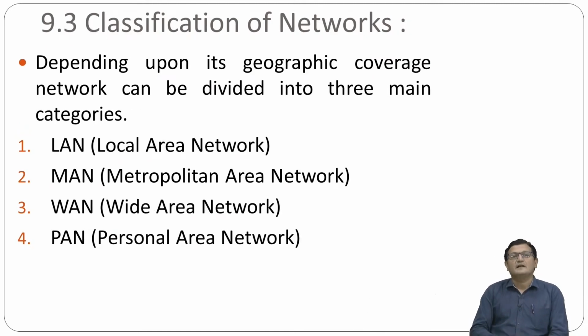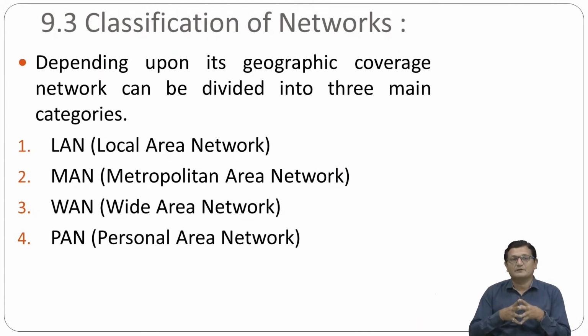Now, based on the geographical location, computer networks can be divided into 3 categories. The first category is LAN, which means local area network. Suppose there are several computers, for example 50 or 100 computers, residing in one premises or one building, and you make a network of them. That type of network is known as a local area network.